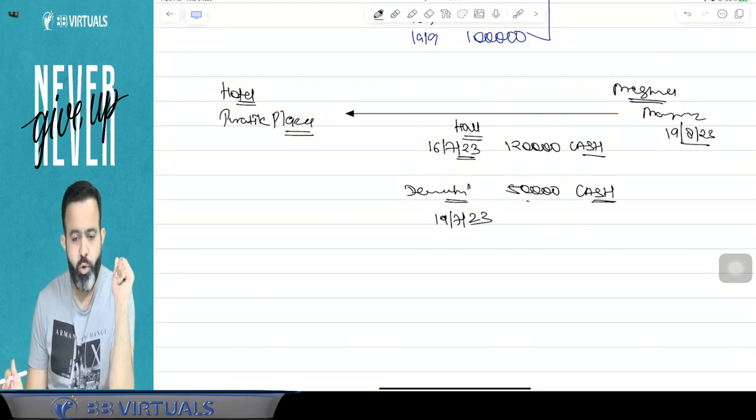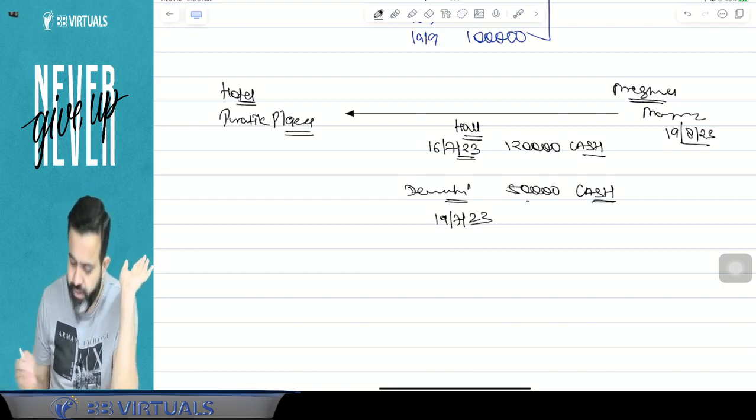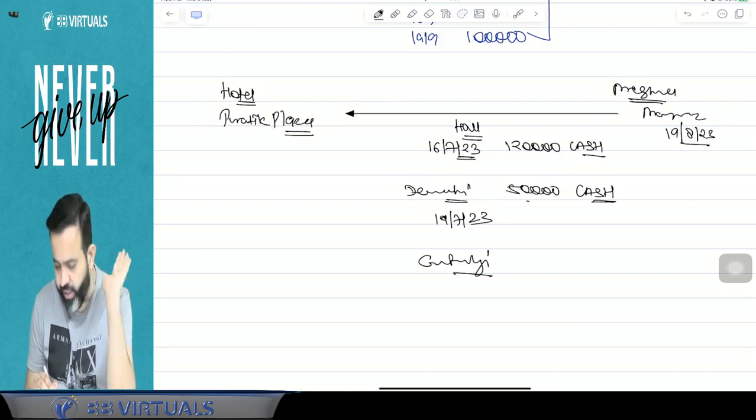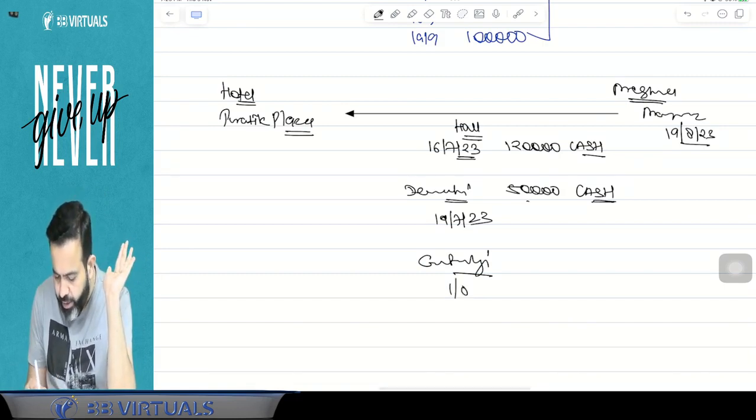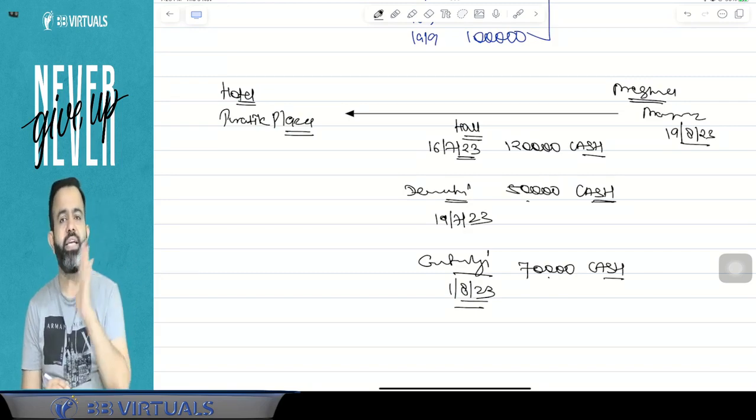Now, after some time, suppose they again visited the hotel and they asked for the catering also. Catering will also be taken care of by the hotel. So suppose the hotel took care of the catering also, and for the catering on 1st August 2023 they accepted 70,000 in cash. Question is, is there a violation or not?